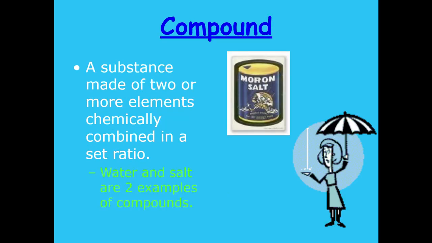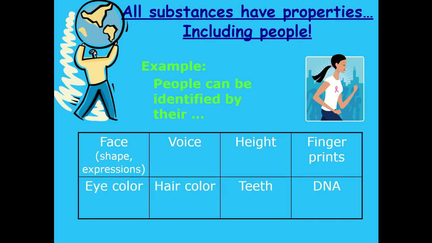A compound, as we discussed before, is made of two or more elements. These are all different properties. If you have face, you have eye color. If you have voice, you have hair color. You have your height, you have teeth, you have fingerprint, DNA. This is how you identify people.